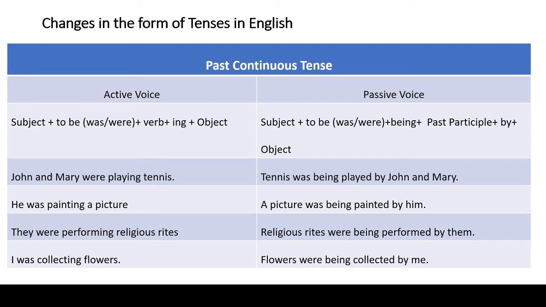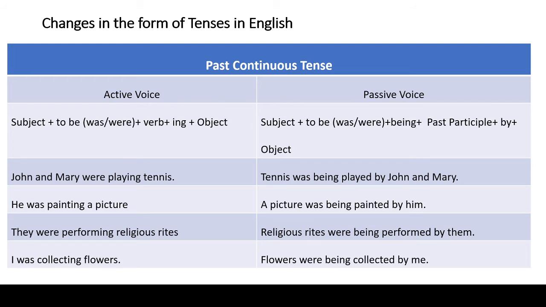Come down to the next example. They were performing religious rites. They is subject, were performing is verb, religious rites is object. So the sentence has SVO structure. Were performing is past continuous tense. So we have to again follow the same passive voice structure, that is subject plus to be plus being plus past participle of the main verb plus by plus object.